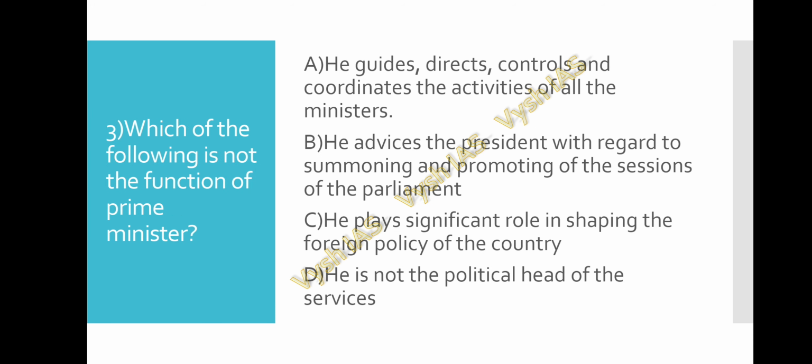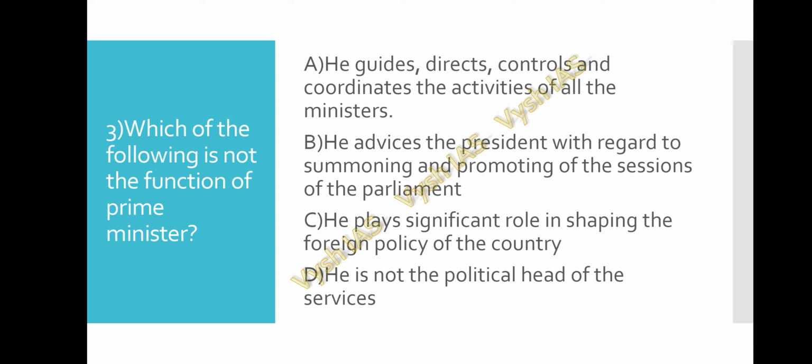Question number 3. Which of the following is not the function of Prime Minister? Option A. He guides, directs, controls and coordinates the activities of all the ministers. Option B. He advises the President regarding summoning and proroguing of the sessions of the Parliament. Option C. He plays a significant role in shaping the foreign policy of the country. And option D, he is not the political head of the services.